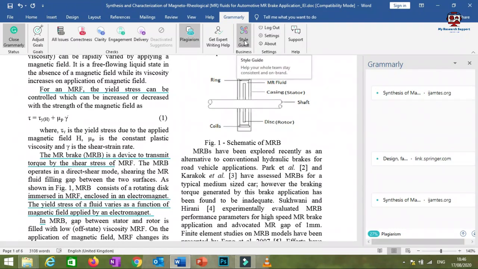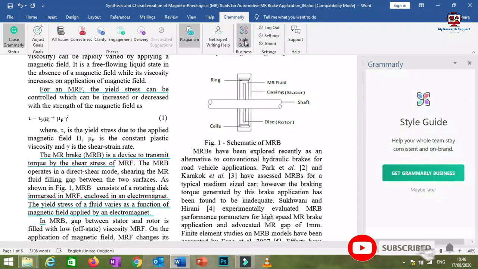Then style guide. If you are writing a research article or thesis, we won't use this style guide much. This is only required for the business plan, as you will see here. If you click on style guide, there is one plan called the business plan, where you get a number of activations or users, but the cost of this plan is very high, and it is not required as we are writing a research article or thesis. So never go for this business plan. Grammarly premium accounts are more than enough.